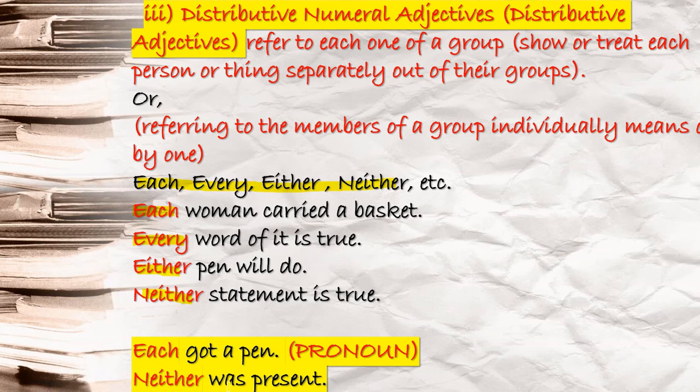Here it is called a distributive pronoun. I will make one more video on distributive numeral adjectives as well as distributive pronouns. There I will clear things up and talk about whatever the exceptions are.